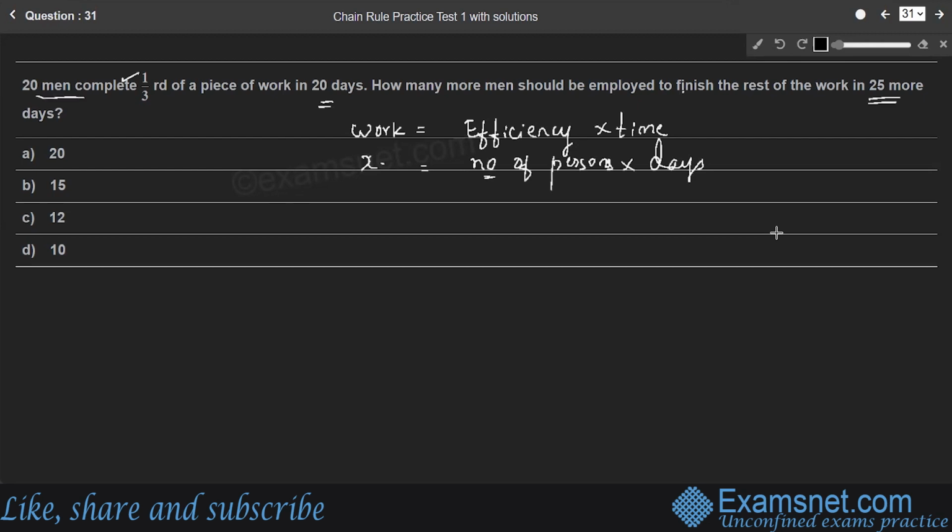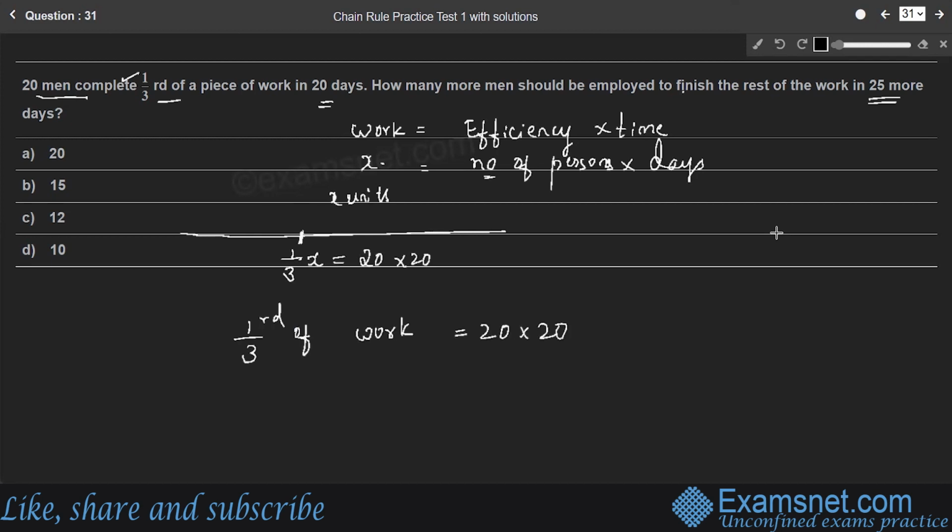So here 20 men complete 1/3 of a piece of work in 20 days. If you consider total work as X units, in that 1/3 of work, so 1/3 of work means 1/3 into X, has been done by 20 men in 20 days. Therefore, 1/3 of work is equal to 20 into 20, efficiency or number of persons into number of days.